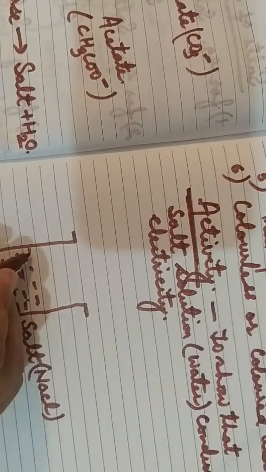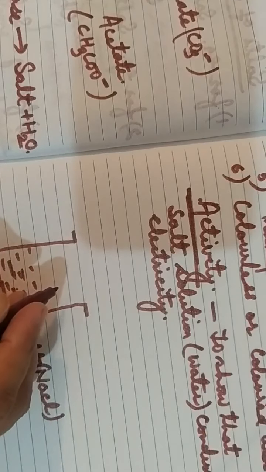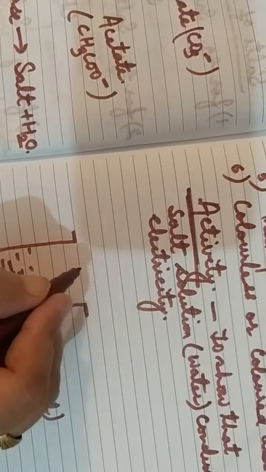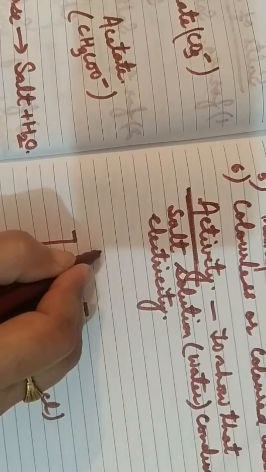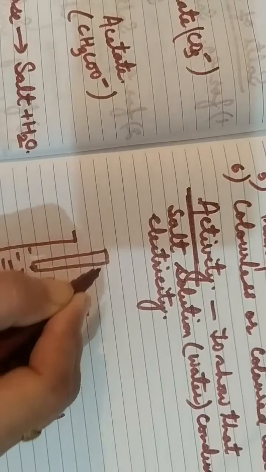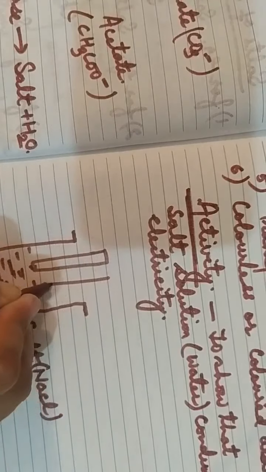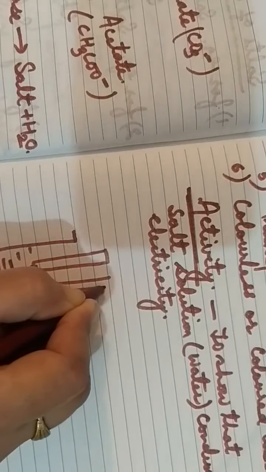So here it becomes a solution of salt and water. Now we have to take 2 graphite electrodes, and you simply dip the 2 electrodes made of graphite into this solution.